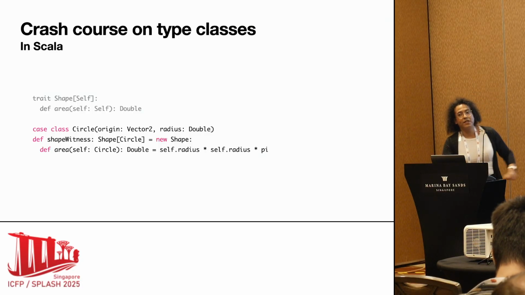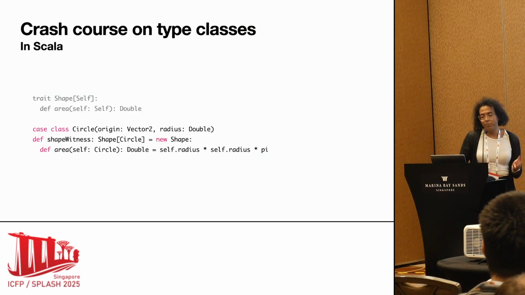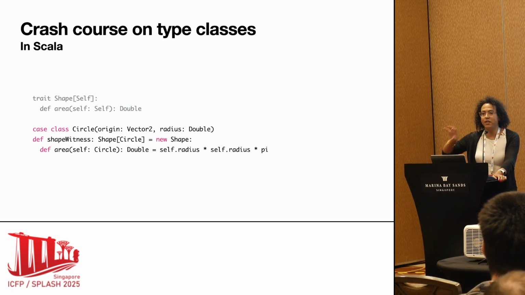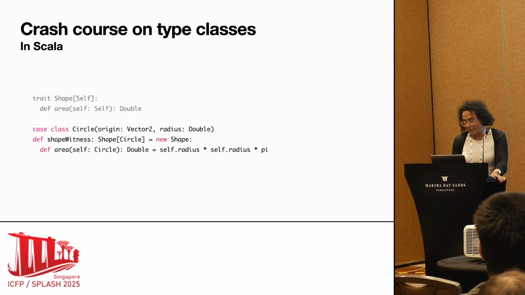Instead, I have this side function here that is creating what I call a shape witness. A shape witness is just an instance of Shape for the circle. So basically, I'm just extracting the implementation of the area method into a different object, right? And the type system is not aware of this switcheroo. It's just me saying that the definition of the area method is somewhere else.